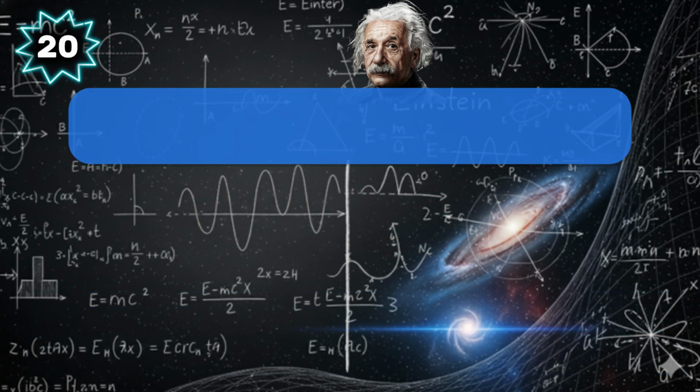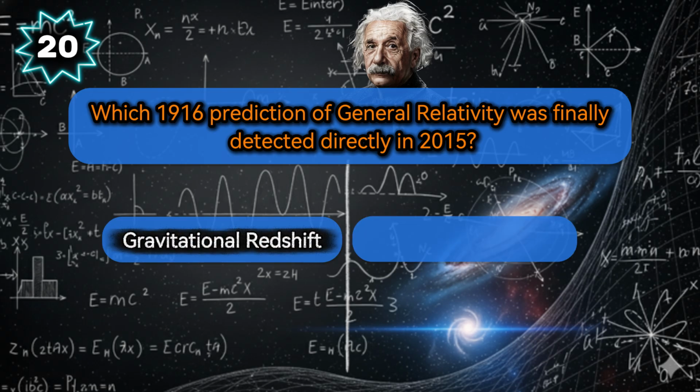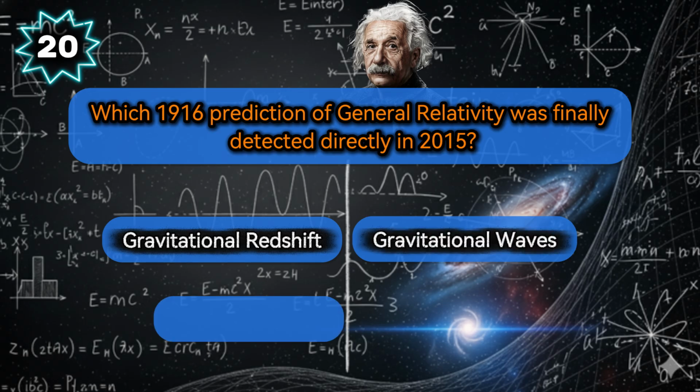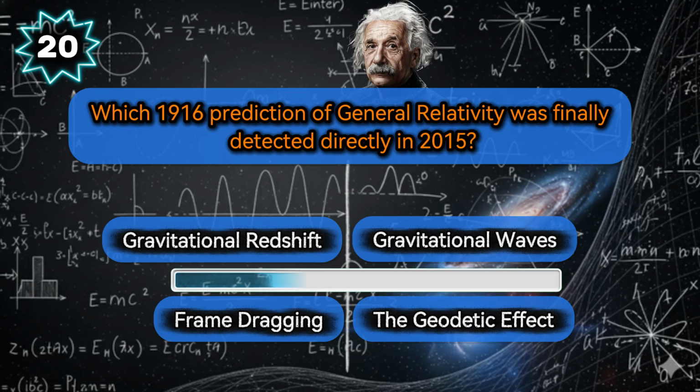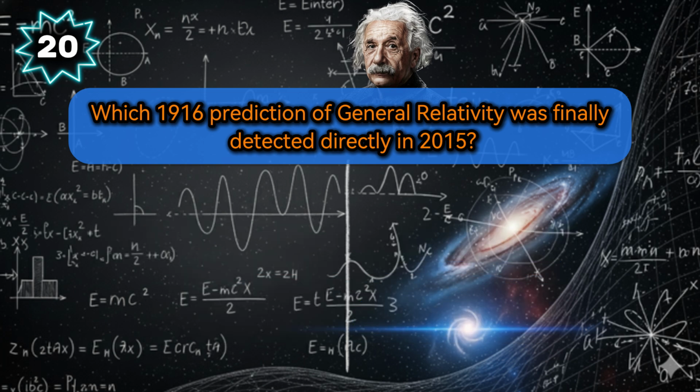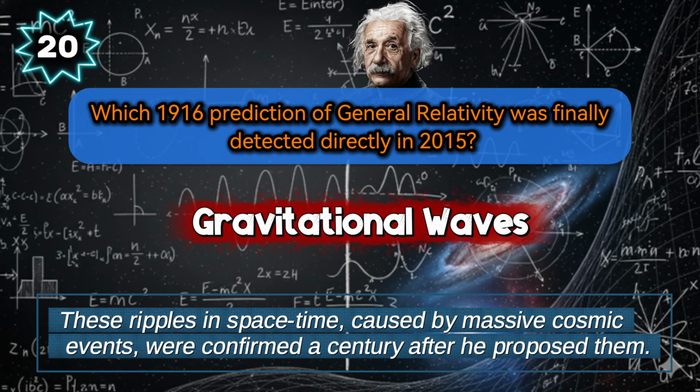Some predictions take time to confirm. Which 1916 prediction of general relativity was finally detected directly in 2015? Choose your answer: gravitational redshift, gravitational waves, frame dragging, or the geodetic effect. Finally detected in 2015, gravitational waves. These ripples in space-time, caused by massive cosmic events, were confirmed a century after he proposed them.